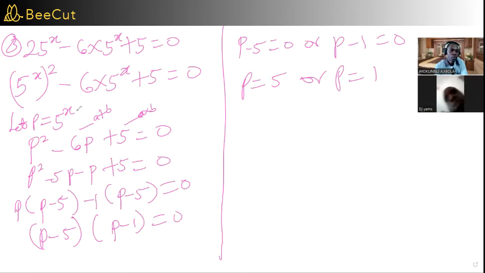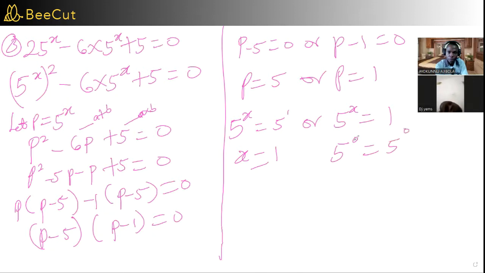So this is our p. p is 5 raised to power x. So 5 raised to power x equals 5, or 5 raised to power x equals 1. If 5 raised to power x equals 5, that means this is 5 raised to power 1, so x equals 1. And if 5 raised to power x equals 1, that means 5 raised to power x equals 5 raised to power 0, so x equals 0. So you can say x equals 0 or 1, and that is the solution to that.